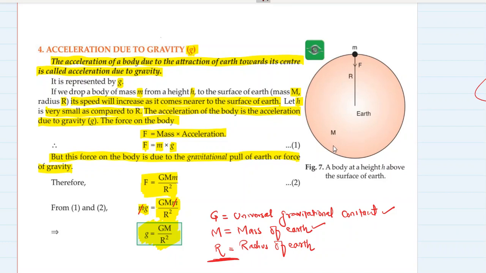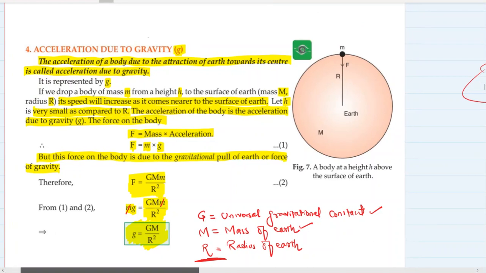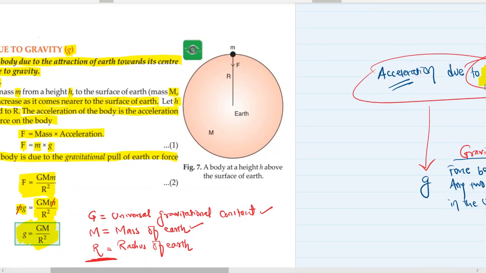The answer is no. Now you may think that Earth is spherical in shape. The Earth is not spherical in shape. The Earth is flattened at the poles, and curved at the equators. So the shape of the Earth is not like this, what they have shown here, but the shape of the Earth in reality, I will show you.